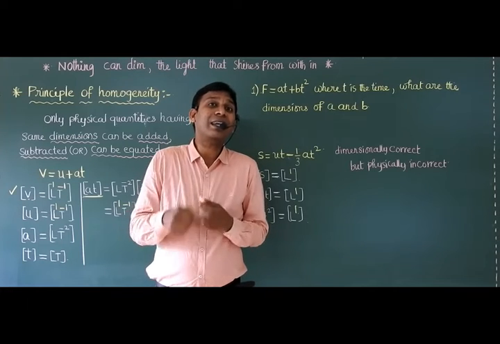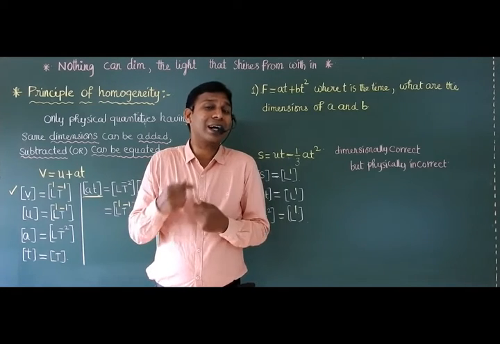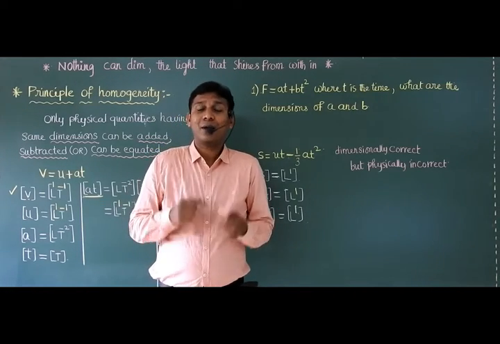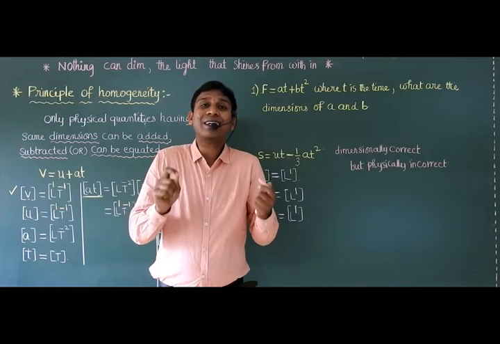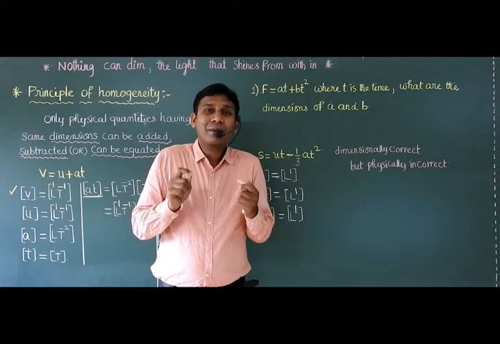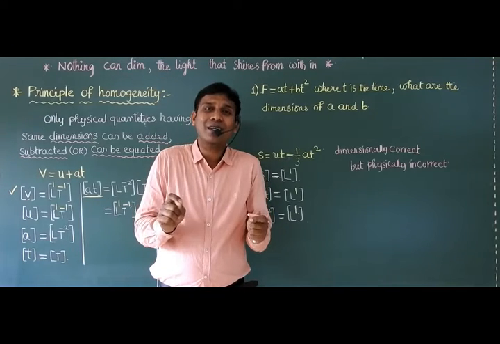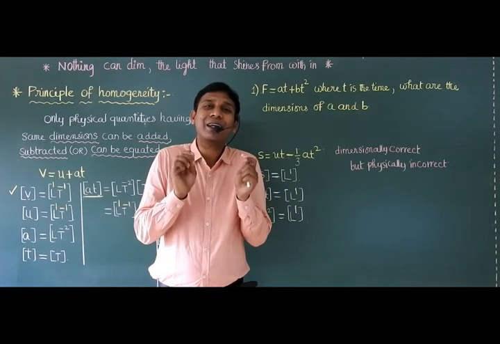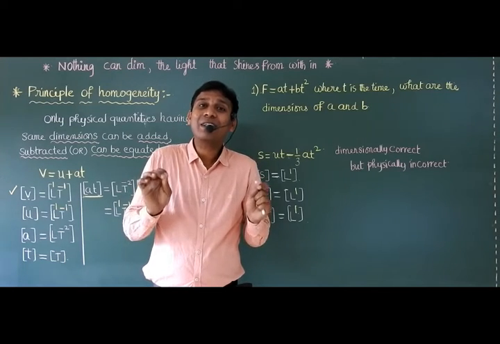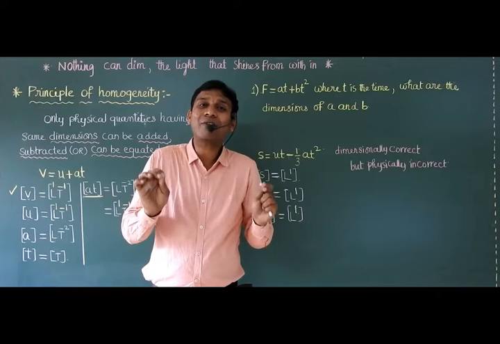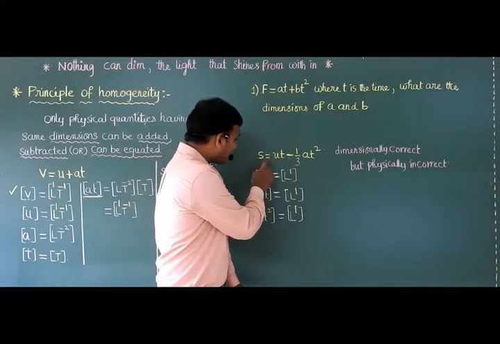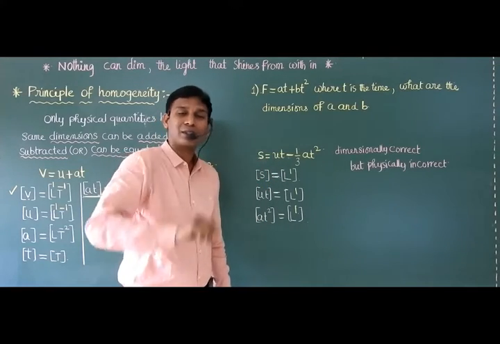But physically, maybe it is correct or maybe it is incorrect. So the limitation, the disadvantage of dimensional analysis is that it cannot give any guarantee for the physical correctness of an equation. Even if it is dimensionally correct, physically it may not be correct.